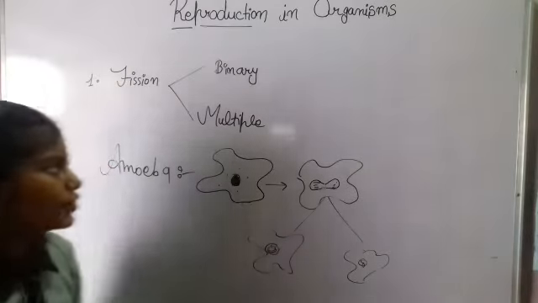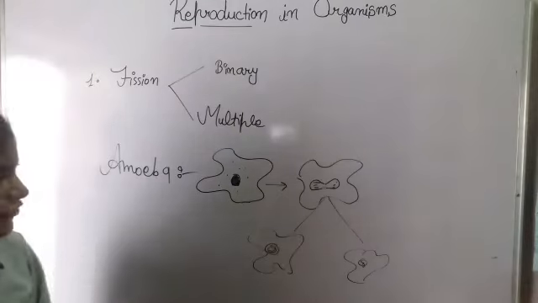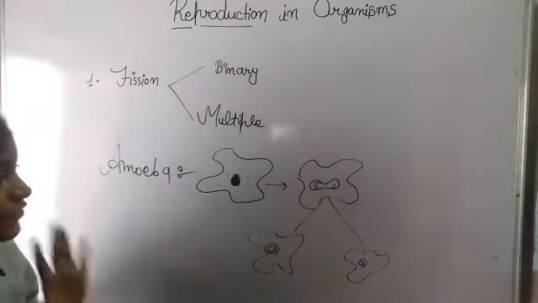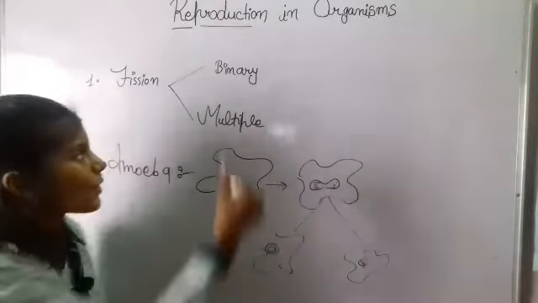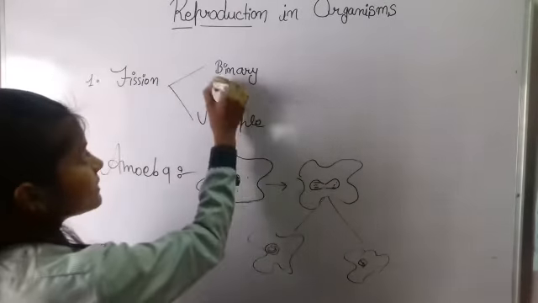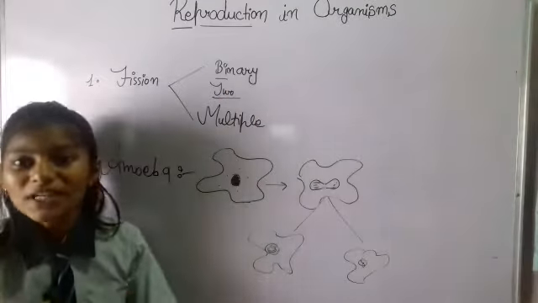Now let's move to multiple fission. Now there is a difference. Binary means bi, and bi means two, so two organisms are produced.